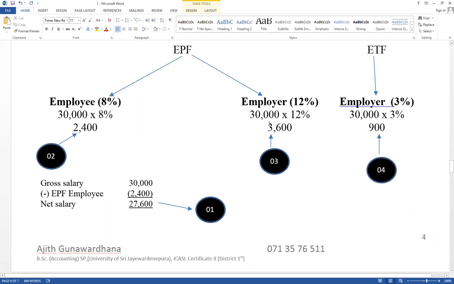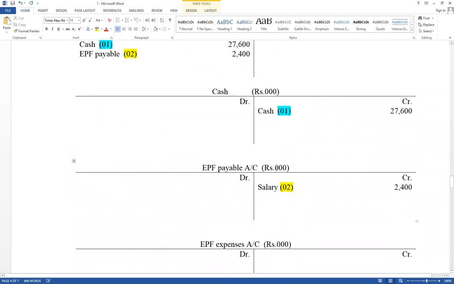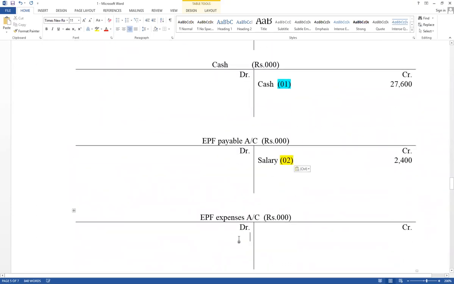Another expense, not part of salary. That value cannot be deducted from salary. Those are the things to keep in mind. Expense. Therefore, EPF expense account debit, EPF payable account credit. Record it. EPF expense account debit 3,600 as EPF payable, name of other ledger account.